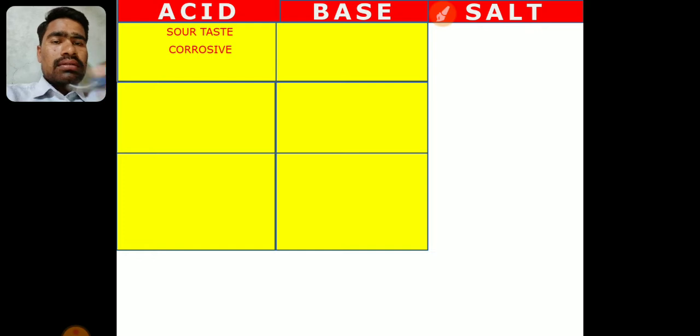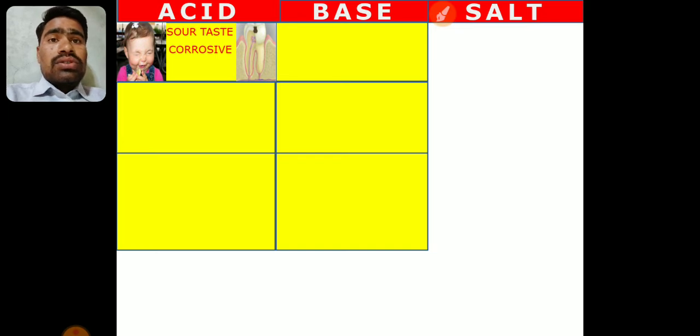We have already discussed these few points earlier also. Acids are mainly sour in taste, but one thing we should keep in mind is that not all acids can be tested by the tongue. Some of the mineral acids are very dangerous, so you can't check them by tongue, but normally the organic acids which we are using in day-to-day life can be tested. So sour taste is a specific test for identification of acids.